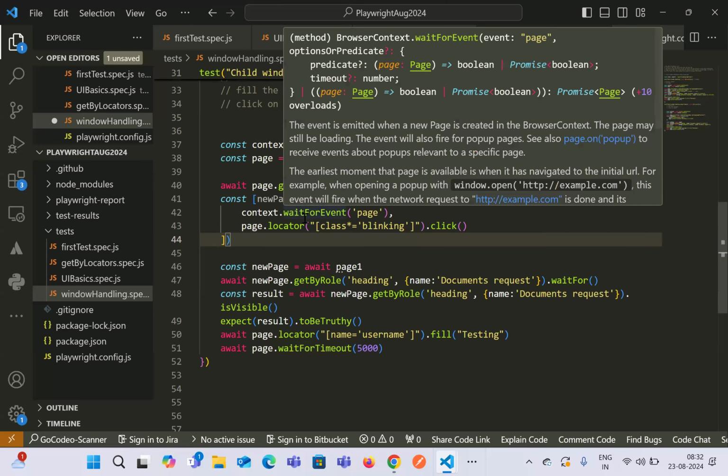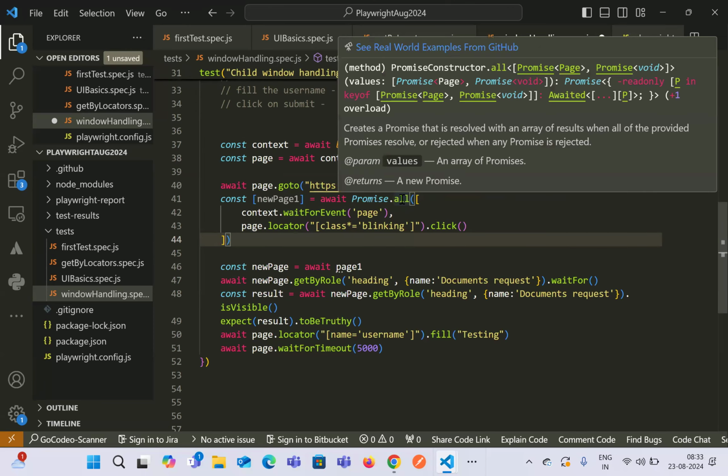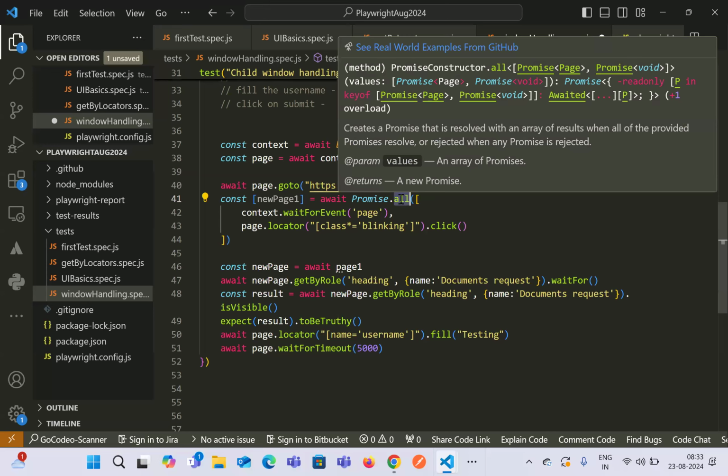Okay, sure. Whenever we have to execute more than one line of code in a parallel way, one way is to write them without await, but that will not guarantee that it goes sequentially and then runs both steps in parallel. The second way is to write it inside Promise.all, which is a method of JavaScript.